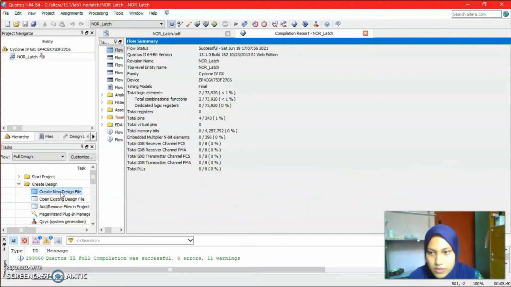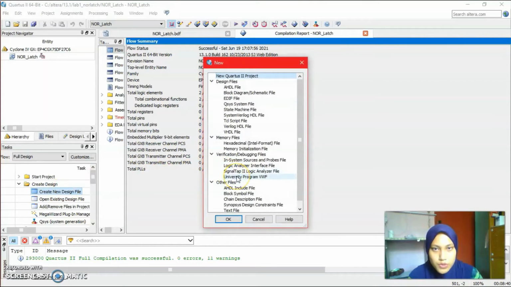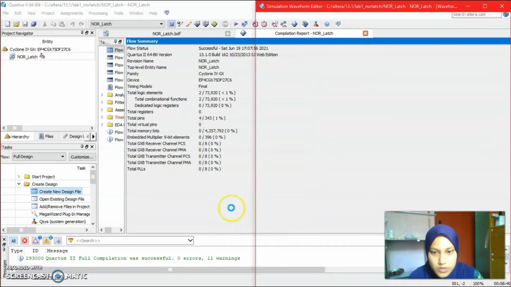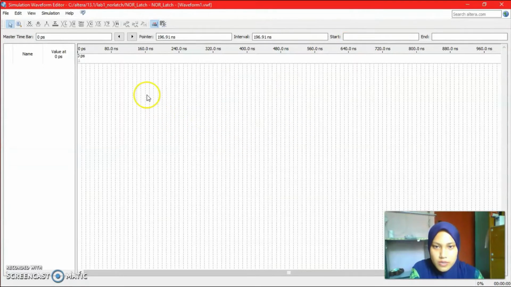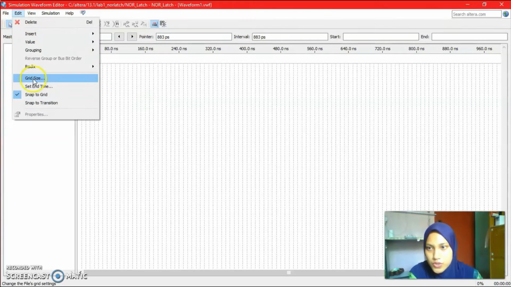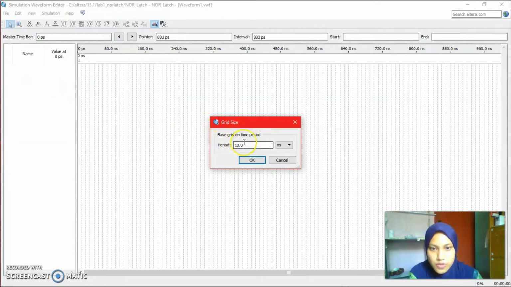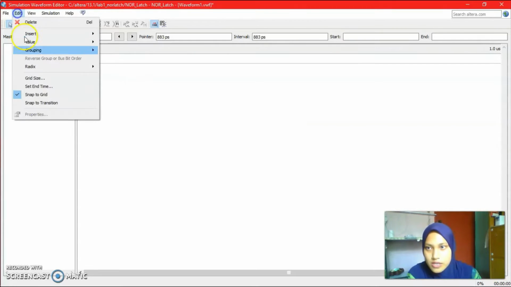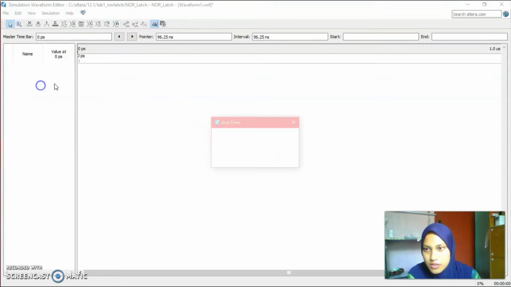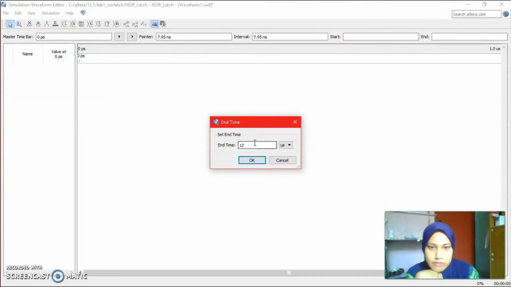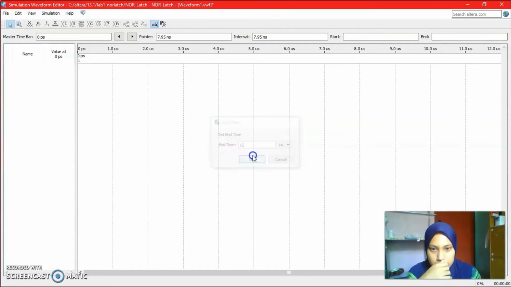Then we click create new design file, University Program PWL. Click OK. Okay, so it shows out like this, the blank space. What we have to do is choose the grid size, which is 1 microsecond. Click OK, and edit. Then set the end time, 12 microsecond end time. Click OK.